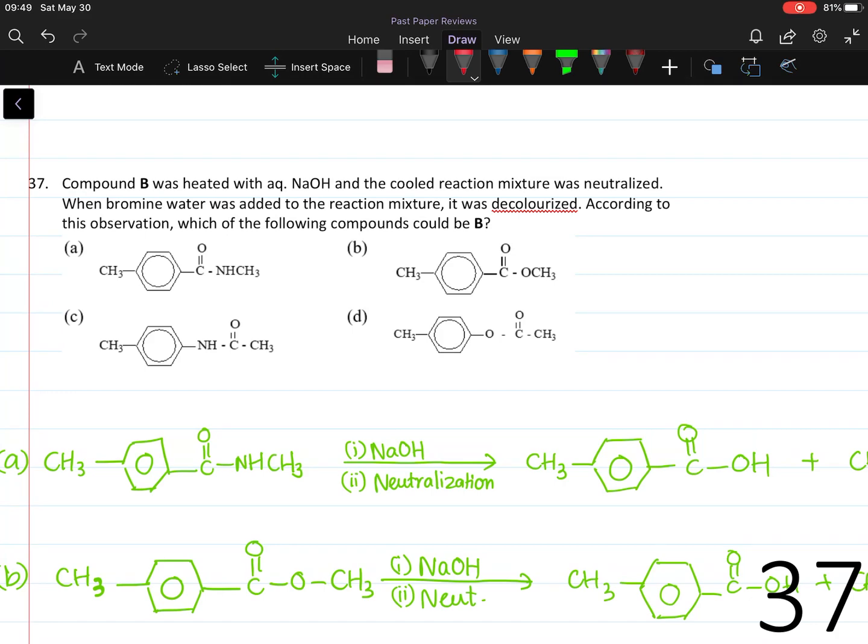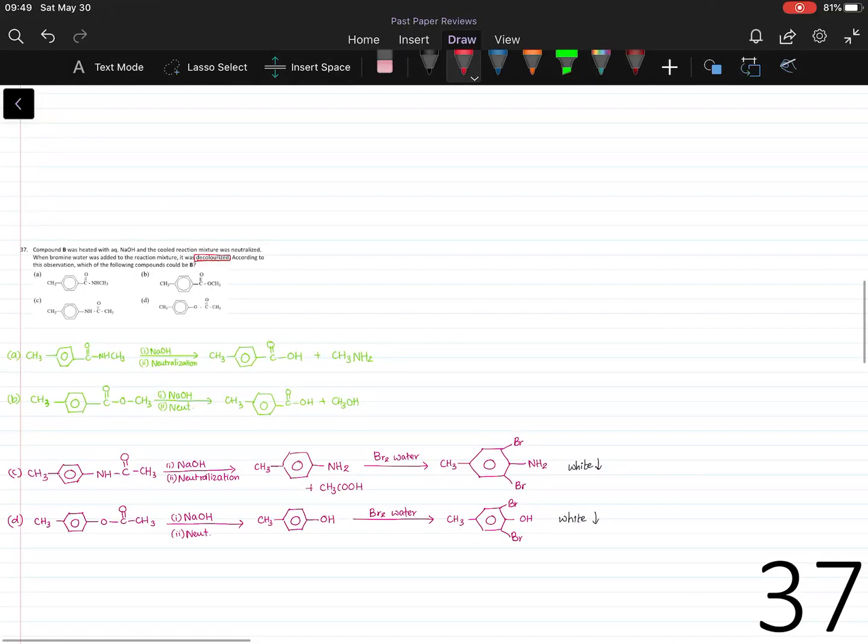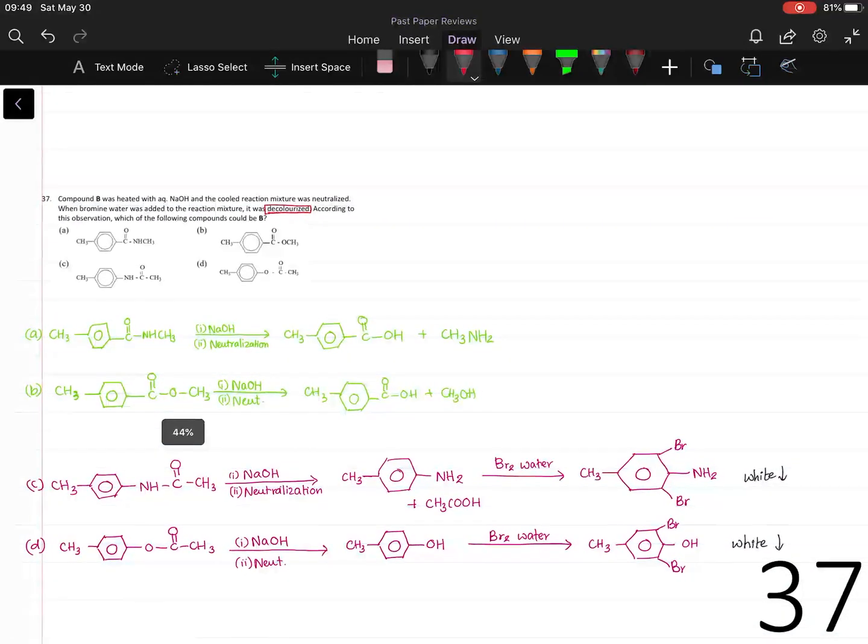Question number 37. Compound B was heated with aqueous sodium hydroxide and the cooled reaction mixture was neutralized. When bromine water was added to the reaction mixture, it was decolorized. According to this observation, which of the following compounds could be B? Let's first look at the products of these compounds.